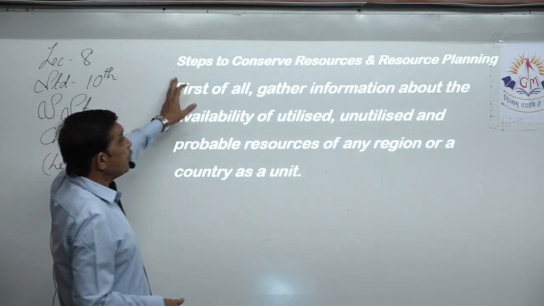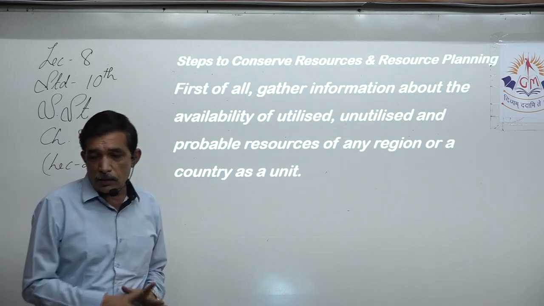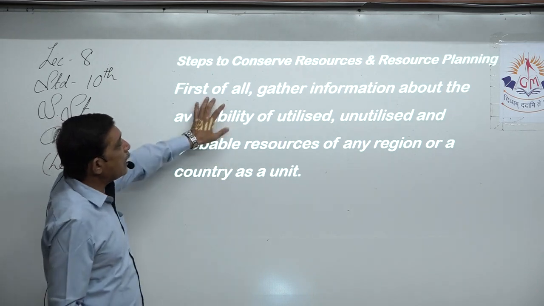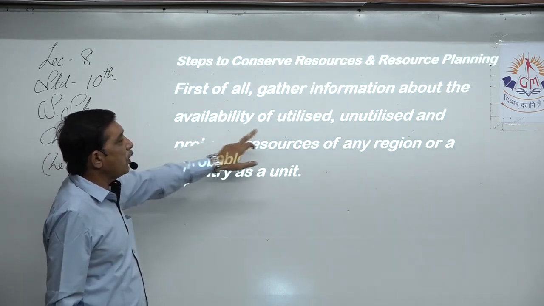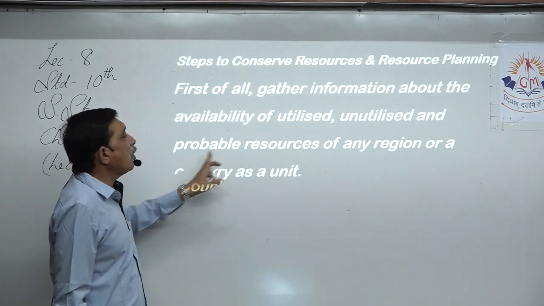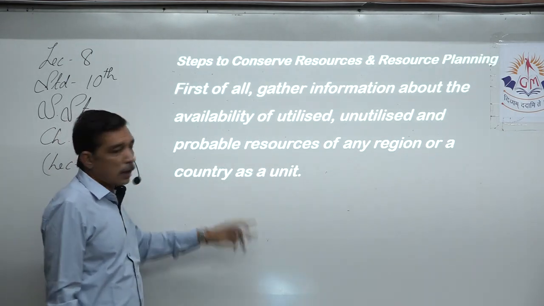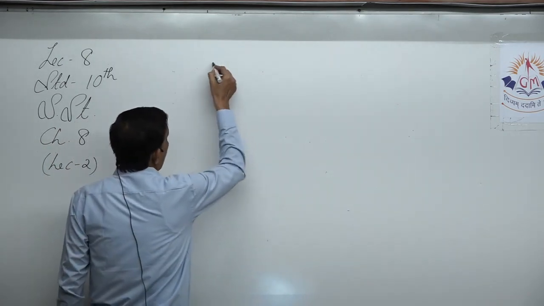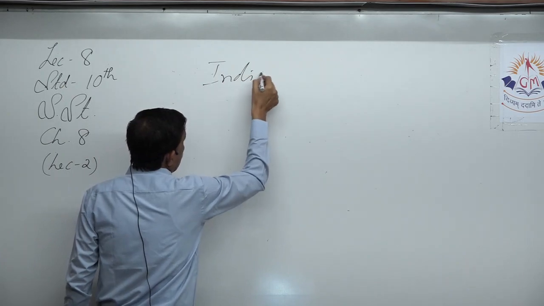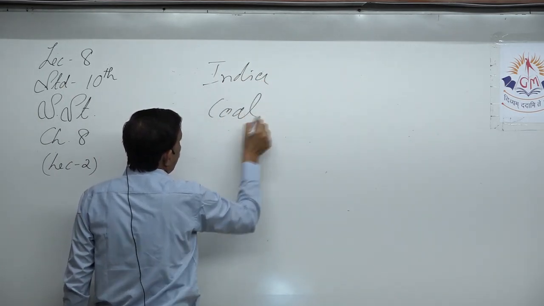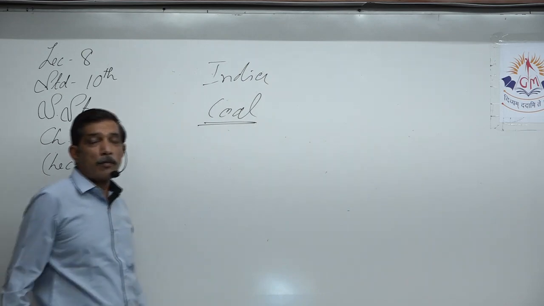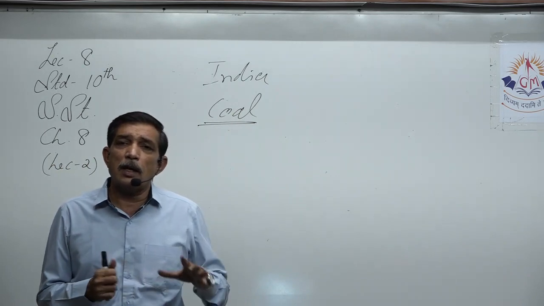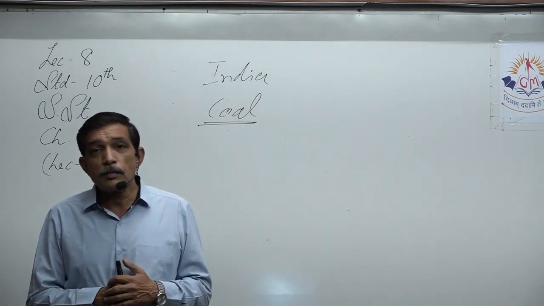Now, steps to conserve resources and resource planning. A very good point. First of all, gather information about the availability of utilized, unutilized and probable resources of any region or country as a unit. Now, for that we take the example of India. In that we take the example of coal. Now, coal mines are there. Even our city, our area has a coal mine and also lignite, right?